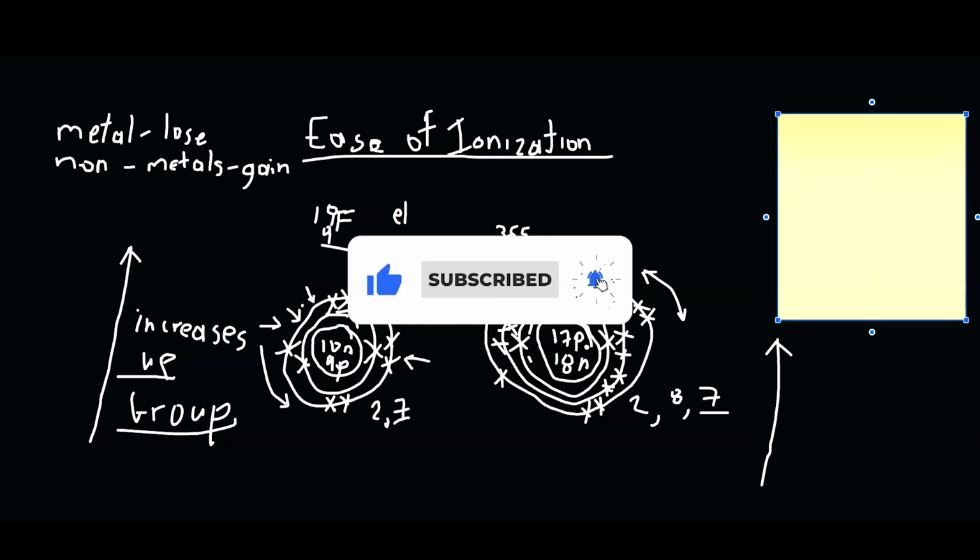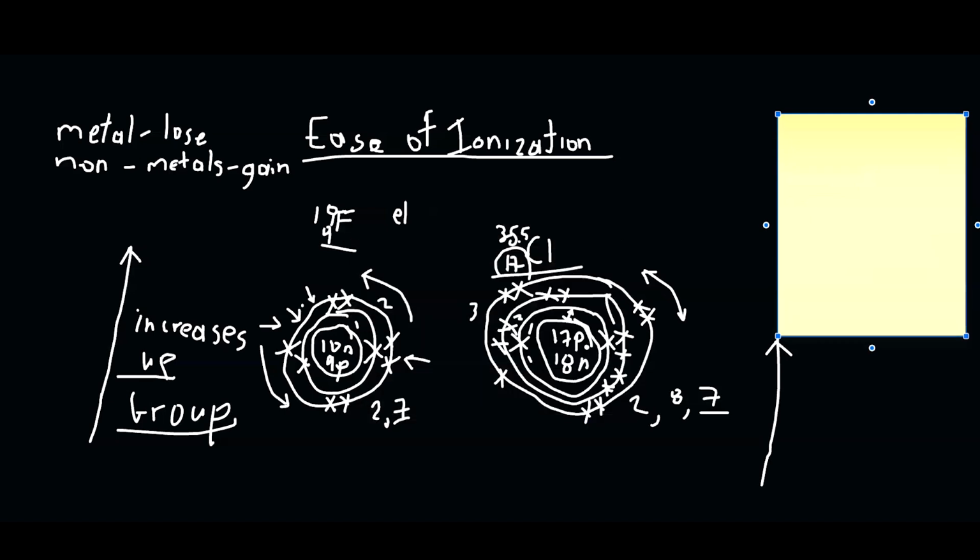And again, remember the idea is that the outer shell is closer to the nucleus, so there's a greater nuclear electrostatic force within that atom. It would be highly reactive. It definitely wants to gain an extra electron to have a full outer shell. You get that? Yes, sir. Good. So reactivity increases up the group, and ease of ionization also increases up the group.